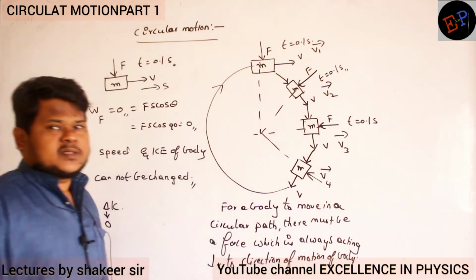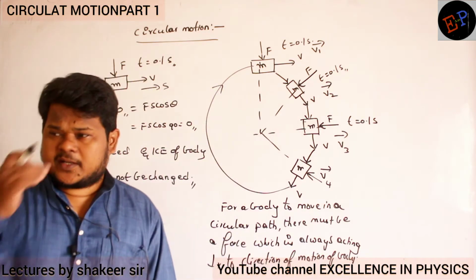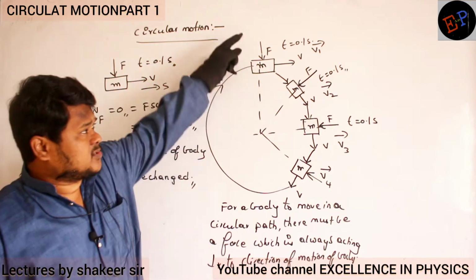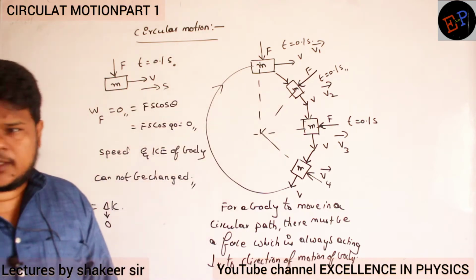Clear now? So there should always be a force acting in which direction? Perpendicular to the direction of motion of the body. Are you able to understand?